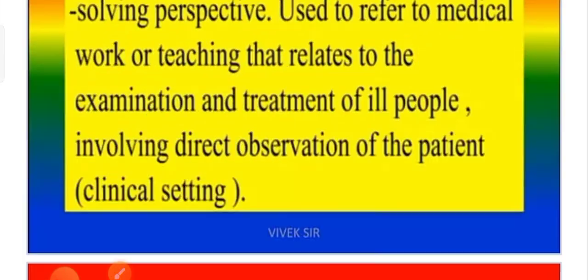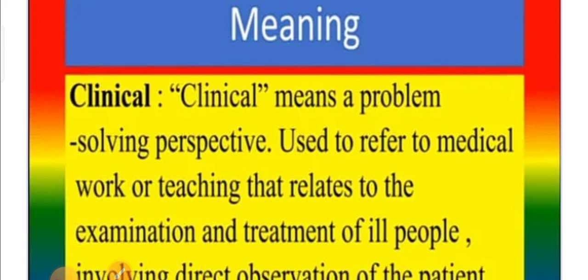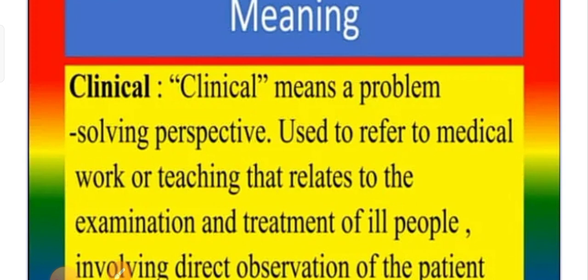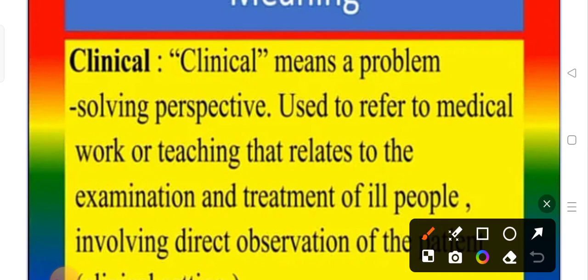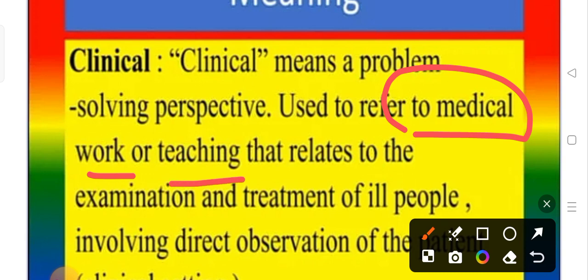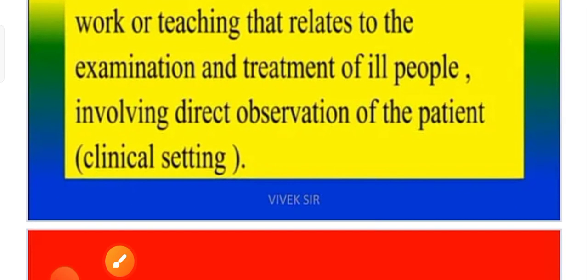Okay, so the meaning of clinical sociology: clinical means a problem solving perspective, used to refer to medical work or teaching that relates to the examination and treatment of ill people. That is the first point. The second one is involving direct observation of the patient. We are involving directly, we are observing the patient, and based on that we put in some interventions. We frame a framework in order to solve the problem of the patient. You got that, no? Okay.